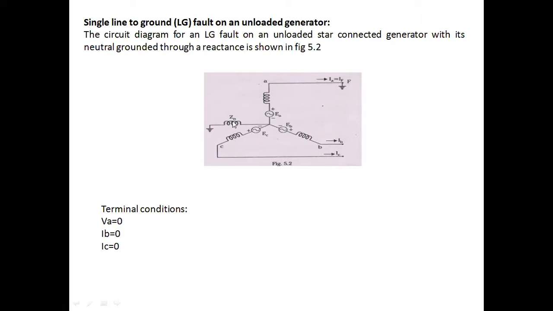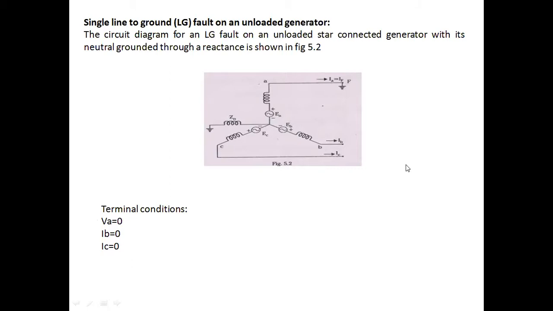Before beginning with the analysis, let us take the terminal conditions. These are also called initial conditions. Since the fault occurred in the A phase, obviously the currents in the B phase as well as C phase are zero, and the voltage across A phase to neutral is zero. That is VA equals zero, IB equals zero, IC equals zero. These are the initial conditions of the single line to ground fault concept.